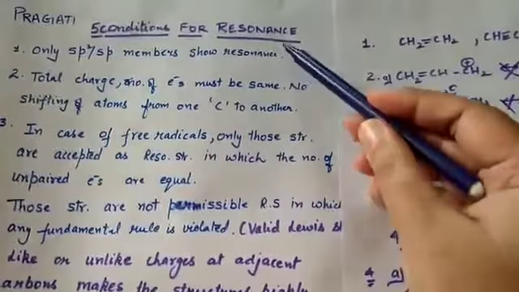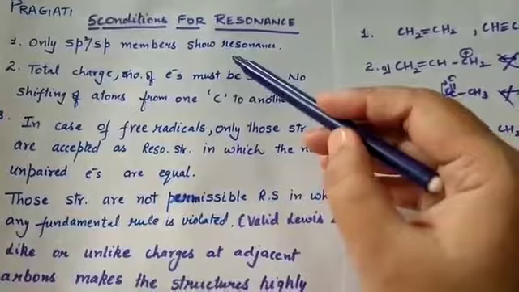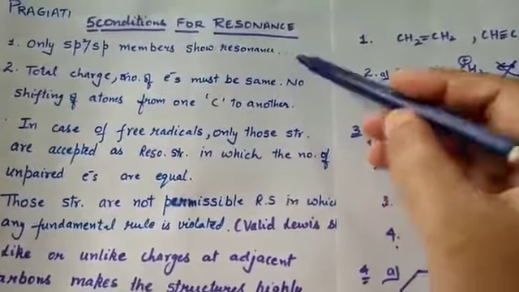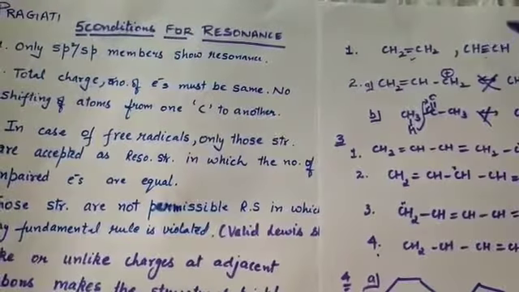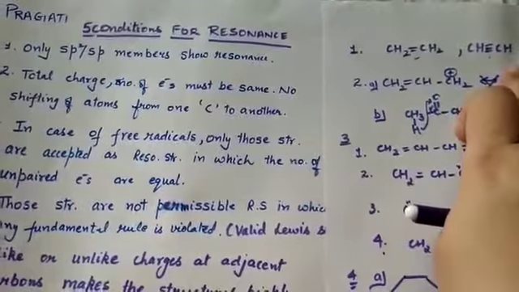Hi students, 5 conditions for resonance. First, only sp2 or sp members show resonance. You are very well aware it is a double bond, it is a triple bond. So resonance will be shown where a double bond or triple bond is present.